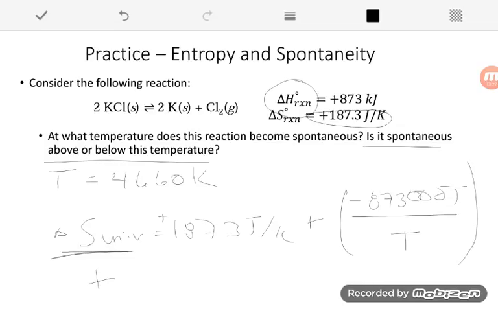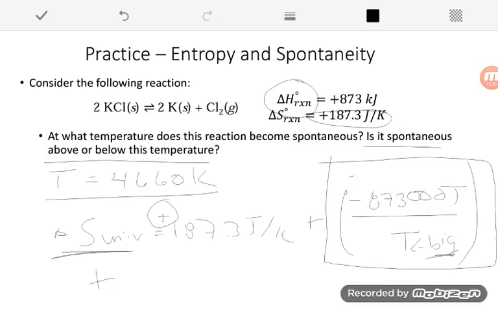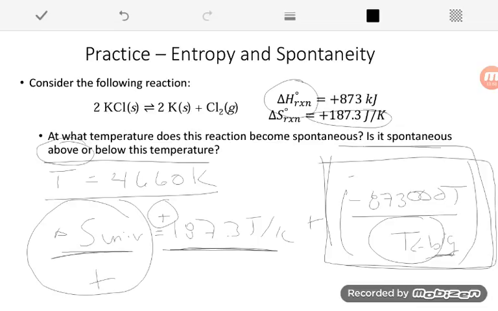And we can see here we have a positive piece here, and then we have a negative piece here. I want the positive piece to win. So if I want the positive piece to win, I want this side to be as small as possible. And that's only going to happen when my temperature is really, really big. So we can see that this reaction is going to become spontaneous at 4,660 Kelvin, and it's going to be spontaneous above this temperature, because then my temperature will be really, really big. This whole piece over here will be really small, and the positive half of this equation will win out to give me a positive delta S universe.